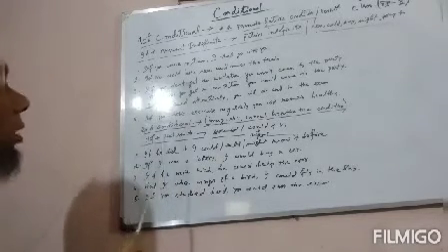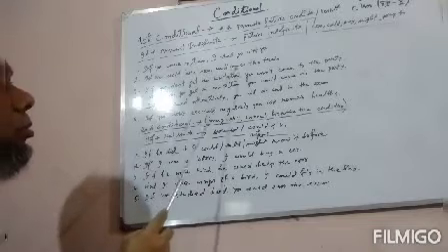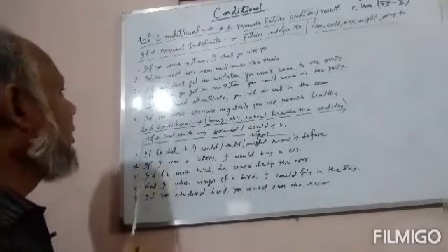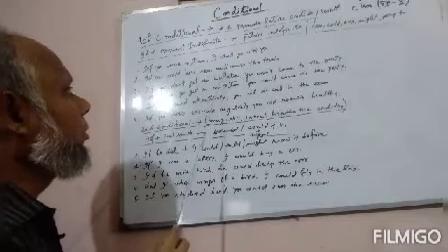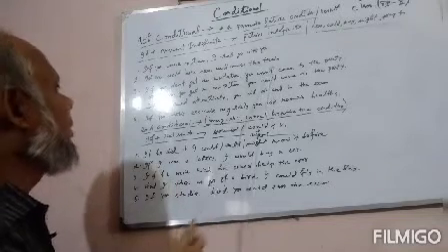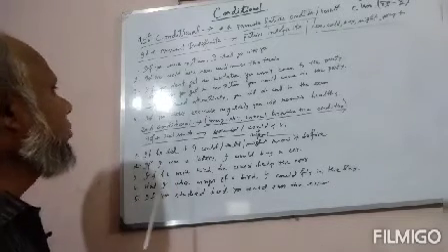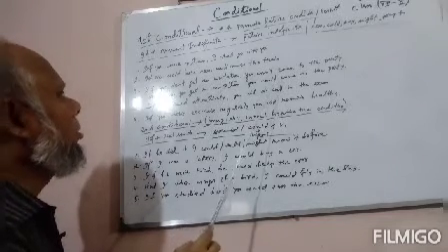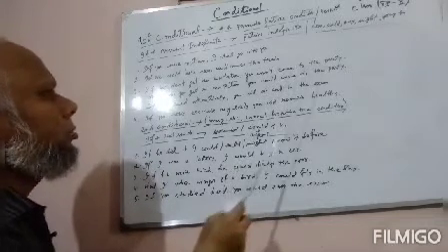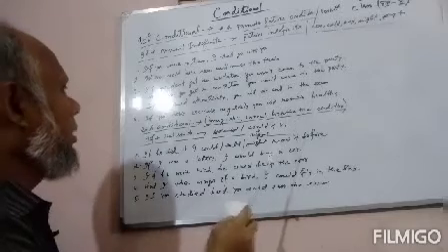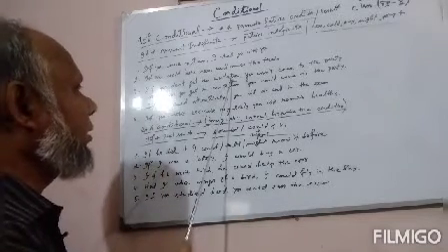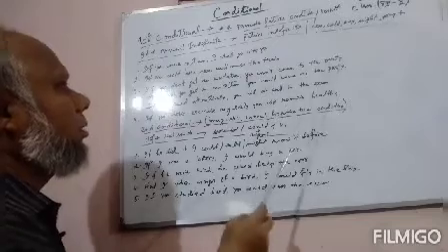Second example, if we don't leave soon, we will miss the train. Number 3, if you don't get an invitation, you can't come to the party.